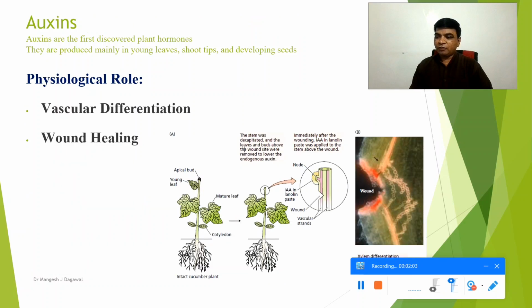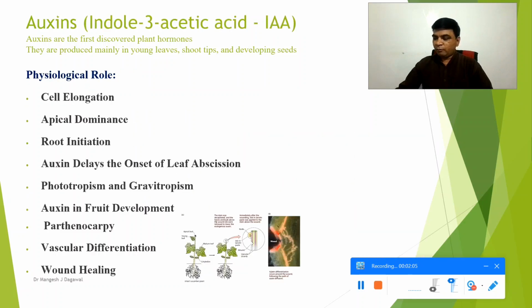Another thing it plays a role in is parthenocarpy. Parthenocarpy is the formation of seedless fruit without the process of fertilization. This occurs naturally or is induced by auxin treatment in the unpollinated flower. Auxin also stimulates fruit setting, which may then trigger endogenous auxin production in the fruit tissues and complete the fruit development. मतलब ये जो पार्थेनोकार्पी है ये ऑक्सीन के ट्रीटमेंट से पार्थेनोकार्पी इनिशिएट हो सकती है.